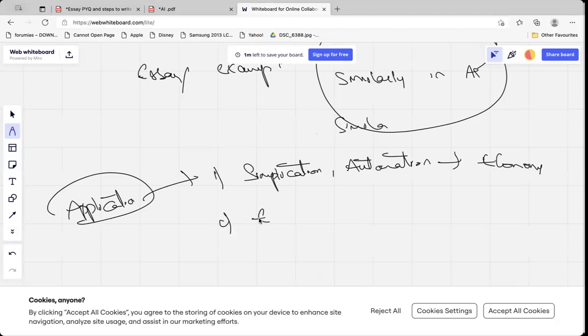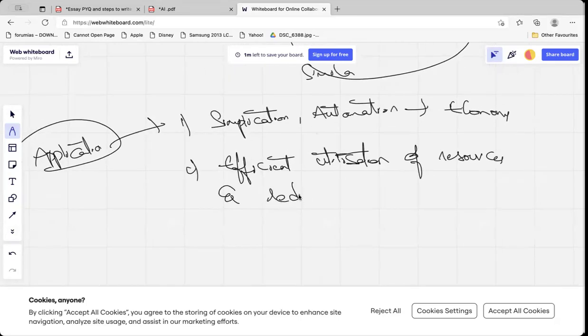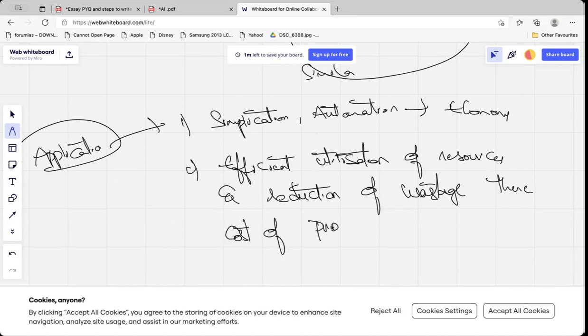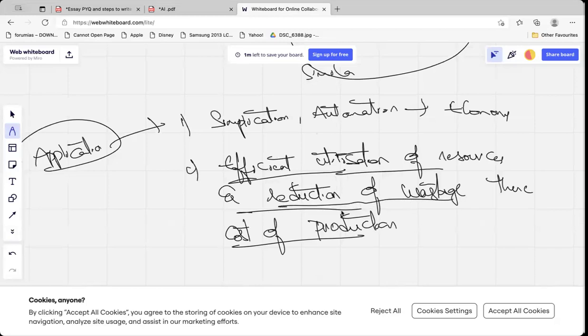Then the second point will be efficient utilization of the resources and reduction of the wastage, thereby cost of production can be reduced and profits can be increased. So this is the point. Can you guys understand here, please? This is the point I'll write: efficient utilization of the resources and reduction of the wastage, thereby cost of production can decrease.